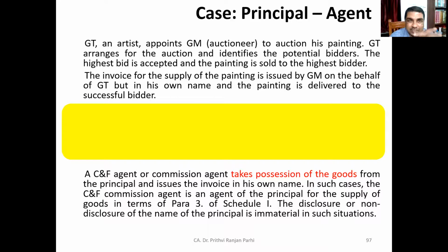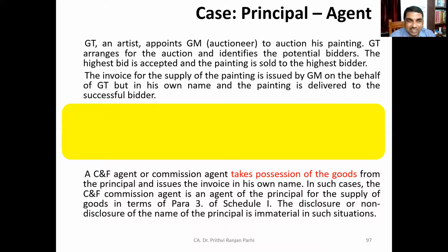Invoices are issued by whom? GM. The auctioneer is issuing the invoices. And you know, invoicing is a crucial factor to decide whether title to goods is transferred, whether it is a supply or not. It is issued by GM on behalf of GT, but in his own name. That means invoices are issued by GM in his own name. And the painting is delivered to the successful bidder.